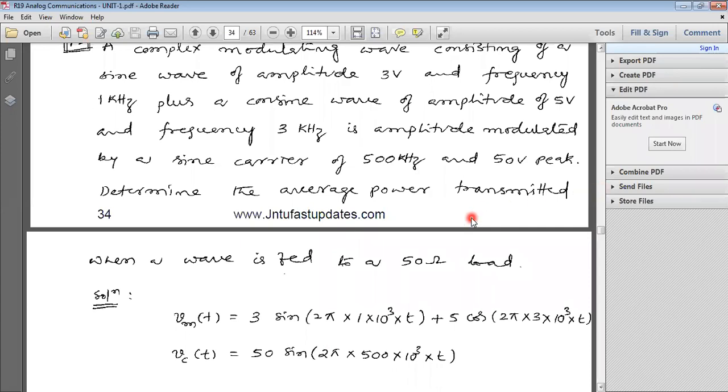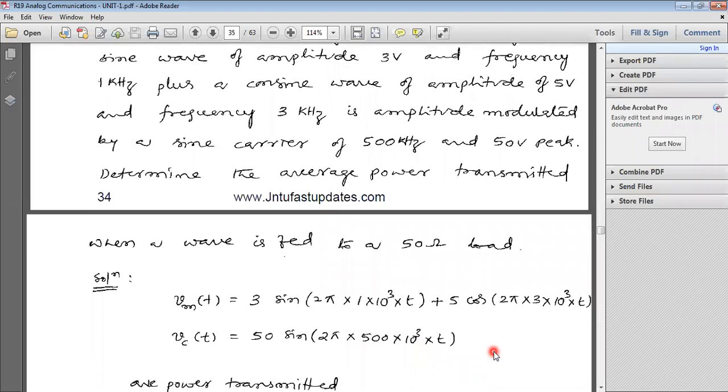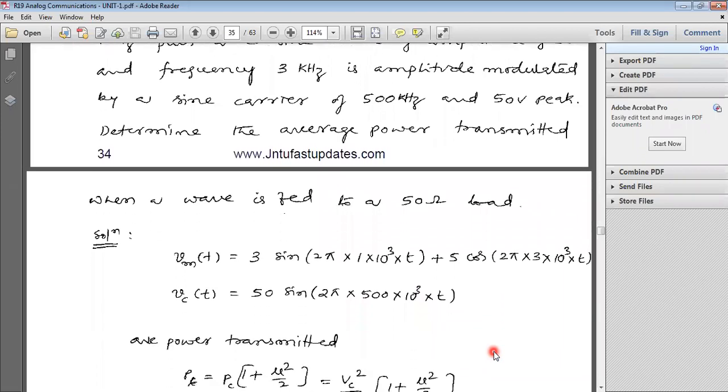He also mentioned the carrier is a sine wave. So 50 sine 2 pi into, what is the frequency? 500 kilohertz. So 500 into 10 power 3 into t. So these are the signal representations.